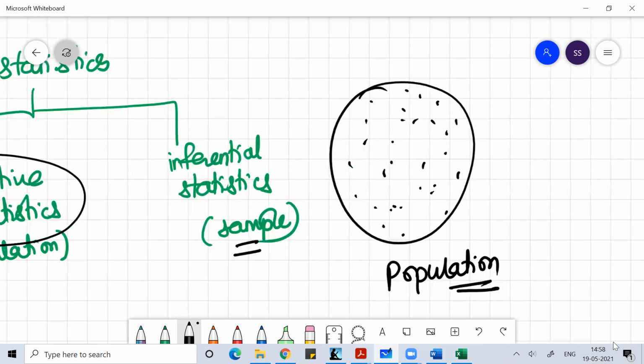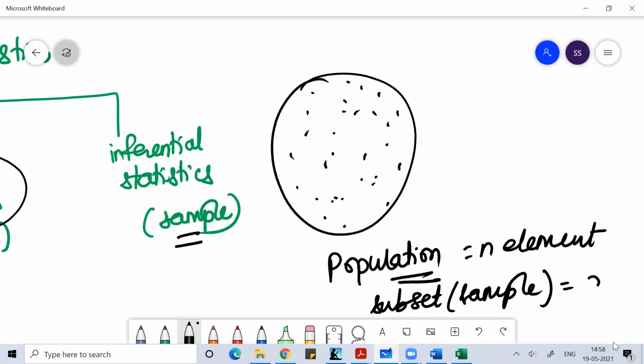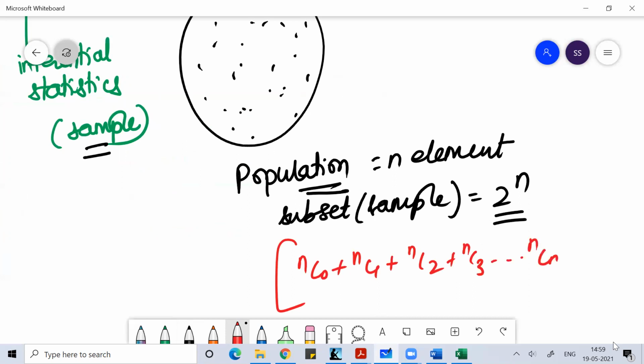If a population consists of n elements, how many subsets can I make? That is equal to 2 to the power n. Don't ask me why, because you have already studied permutation and combination, set theory, all that in maths. So, when we talk about sample, what is basically a sample?